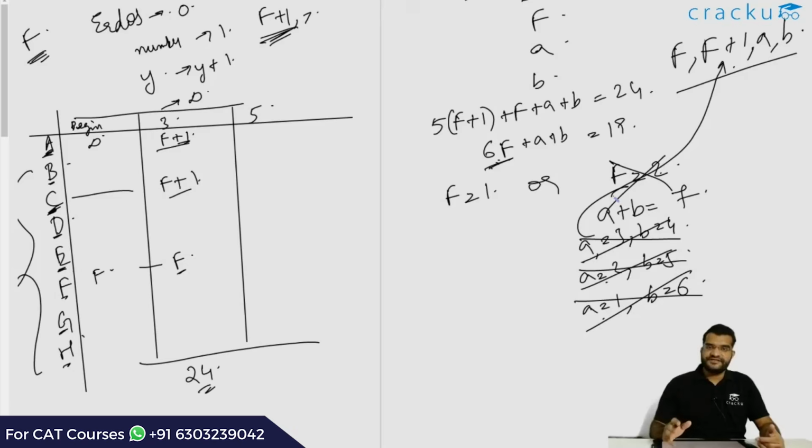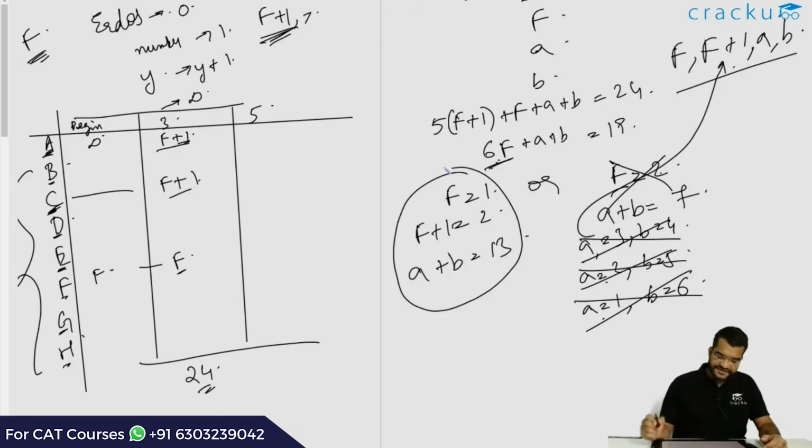So the only possibility is that F is equal to 1, in which case F plus 1 is equal to 2 and A plus B is equal to 13. Here we have many possibilities for A and B. A and B both have to be greater than F plus 1. So here we can have A equal to 3, 4, 5, 6 or 7 and so on. But we know for sure that F is equal to 1 and F plus 1 is equal to 2, and we know that there are 5 people with the Erdős number of F plus 1.